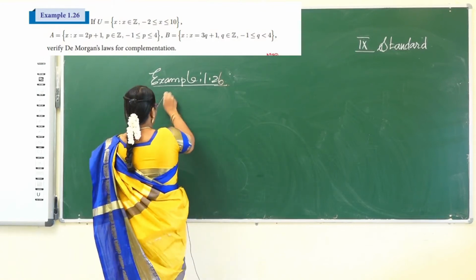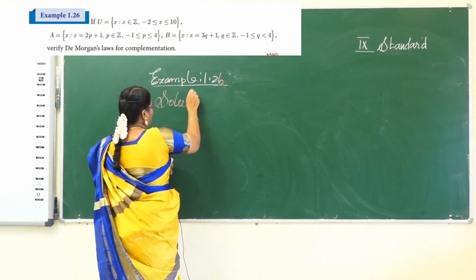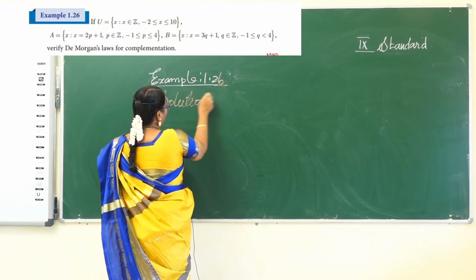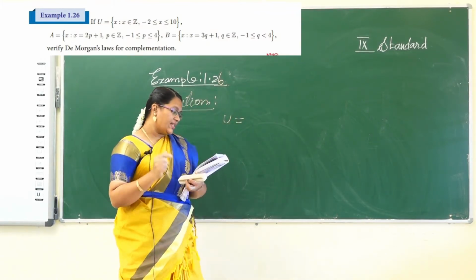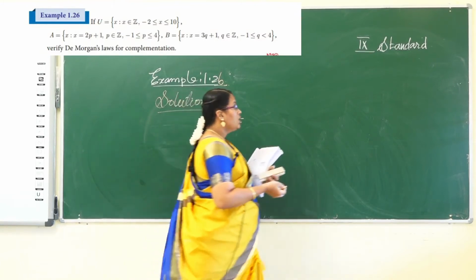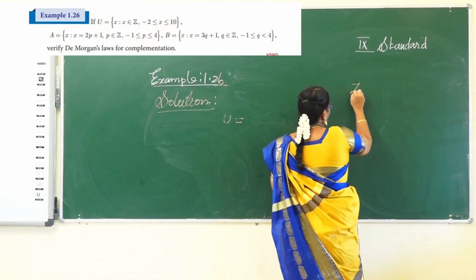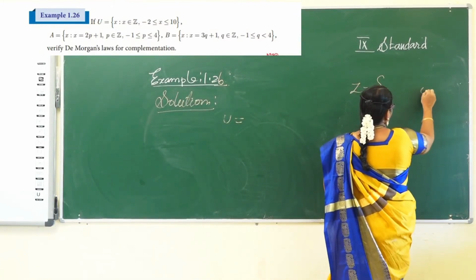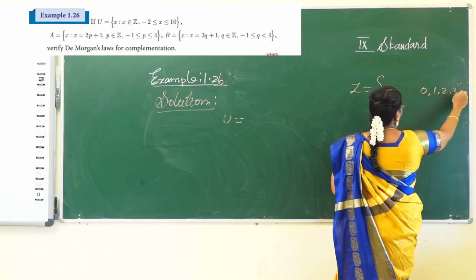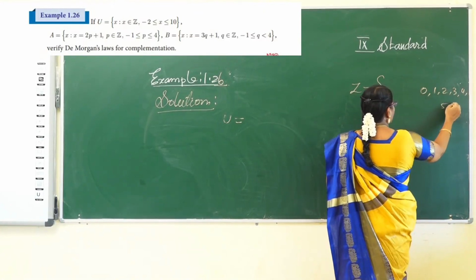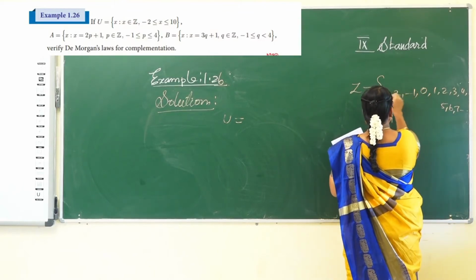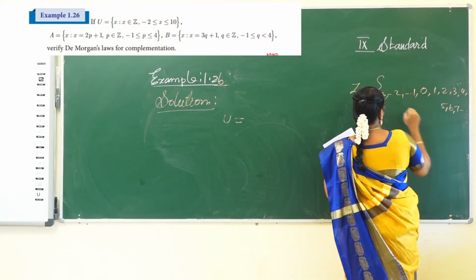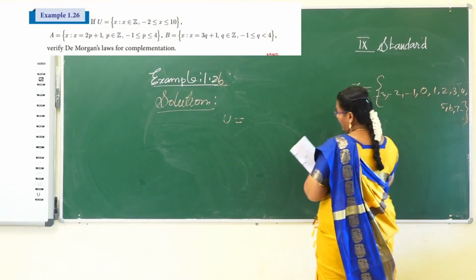So first one, U is equal to set of all the elements X such that X belongs to Z. So Z means integers. So integers, how do you write? 0, 1, 2, 3, 4, 5, 6, 7, etc. On the side minus 1, minus 2, minus 3, endlessly going on both sides. Okay, it's called the integers.